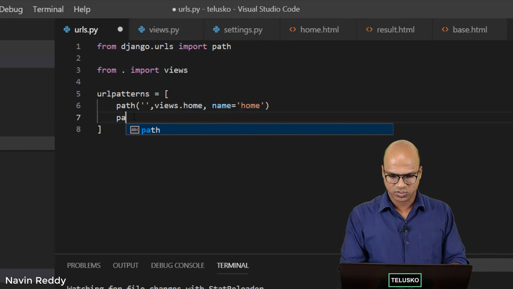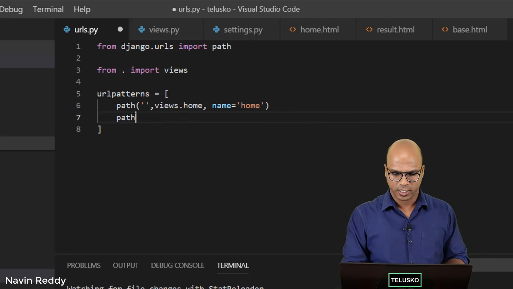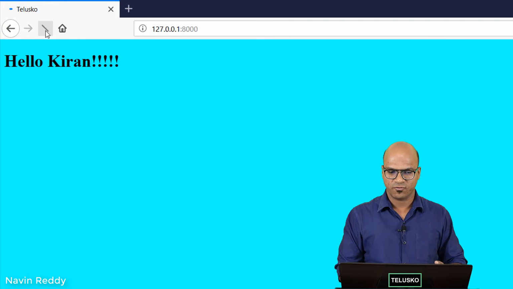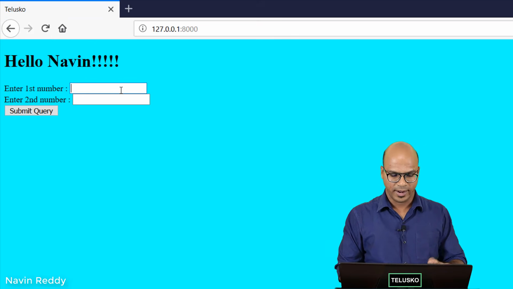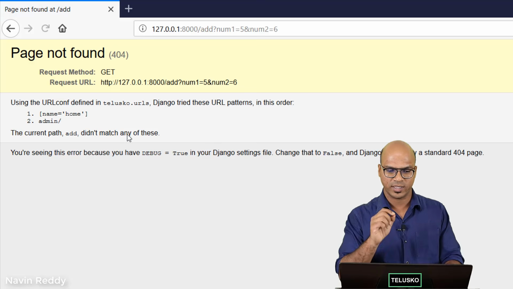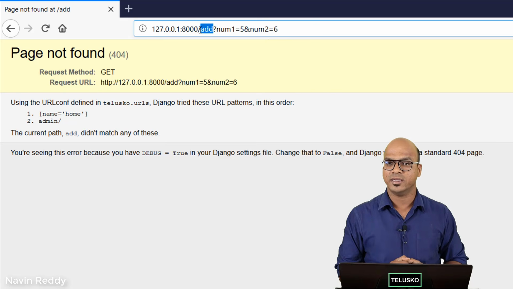So the map would be, I will say path, whenever someone calls for add. Because see, if you remove this thing and I go back to the browser, since we have a form, it will give you the form, and if I say 5 and 6, when you click on submit query, we got the error. We'll solve that, but look at the address bar. The URL which you are hitting here is add.